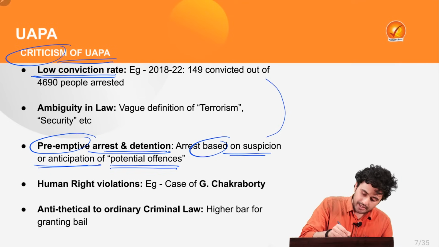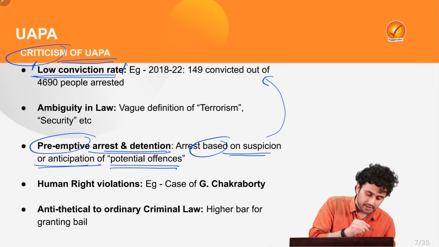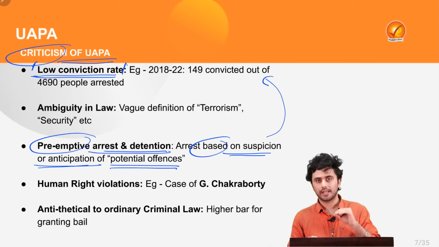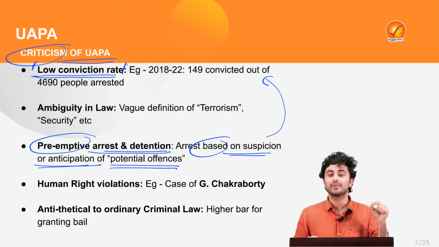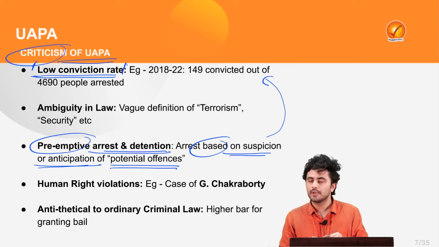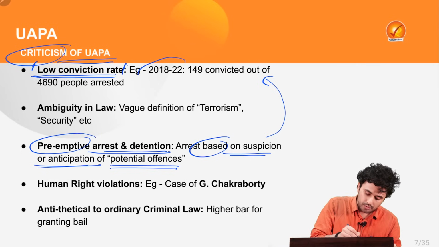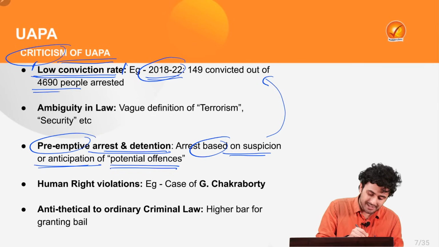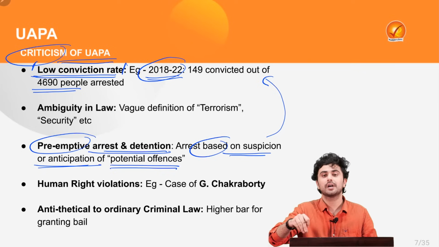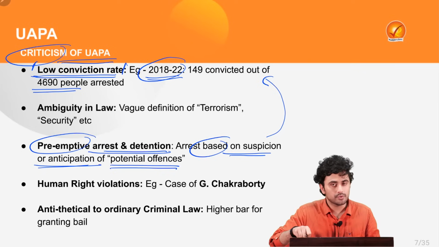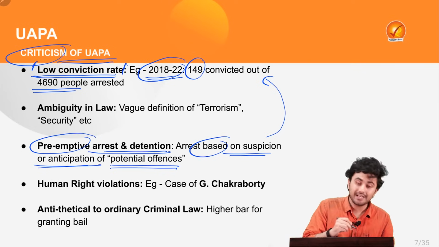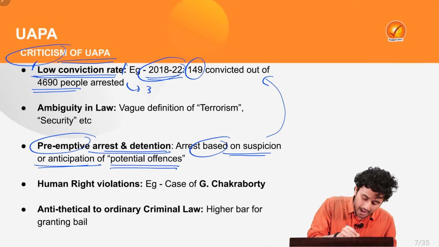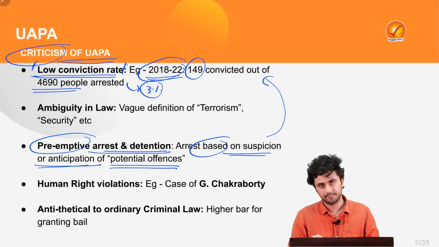This provision leads to the low conviction rate, which means that a lot of people are being detained or accused without any significant charges. For example, between 2018 to 2022, out of 4,690 people who were arrested or were made accused, only 149 were convicted, which means the conviction rate stands as low as 3%.